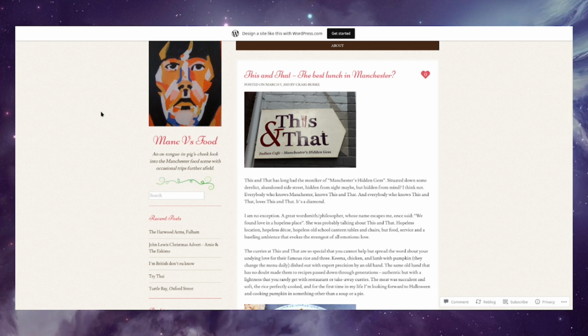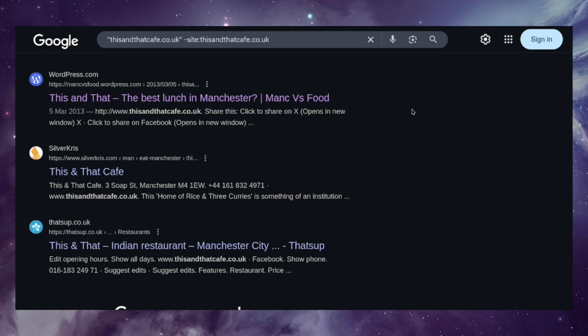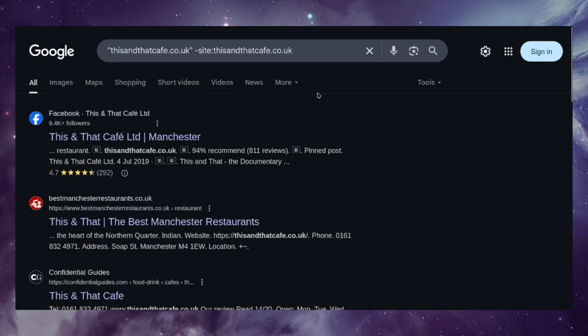These are really valuable backlinks. If you've got someone who's passionate about, for example here, the Manchester food scene, and then writes blog posts describing aspects of it and it includes your business, that's a really good signal to Google that your website is semantically related to the idea of the Manchester food scene, for example. So if I had a cafe in Manchester and I wanted to build some backlinks towards it, I might go through these results for the This and That cafe website and make note of the kind of websites that are showing up. Some of these will be really easy for me to get myself.